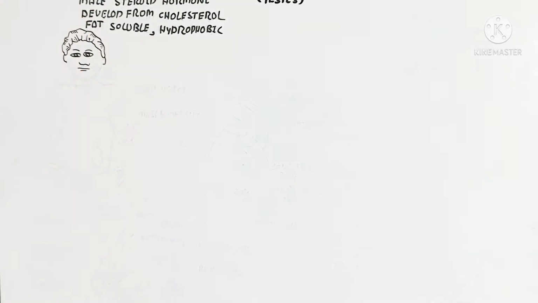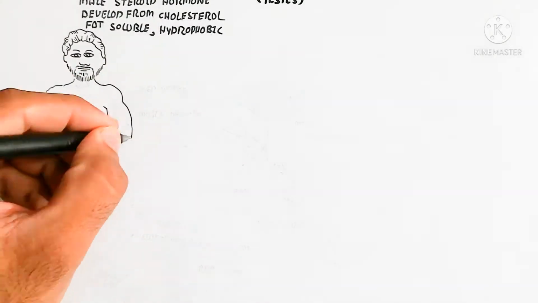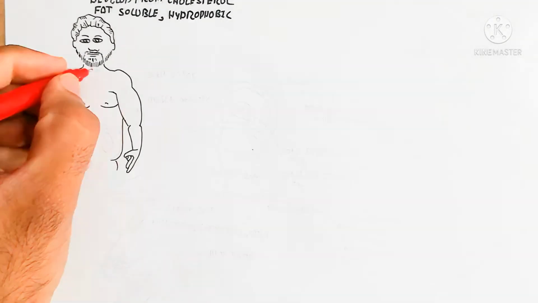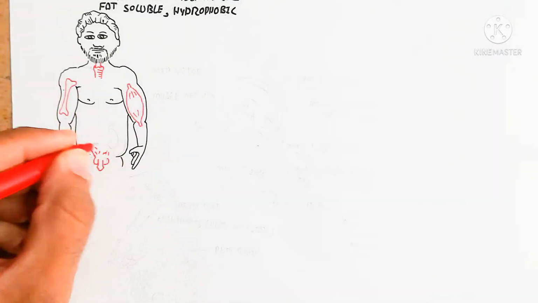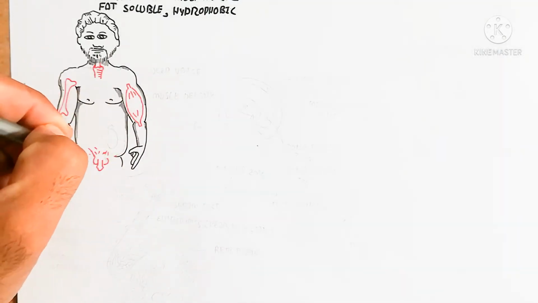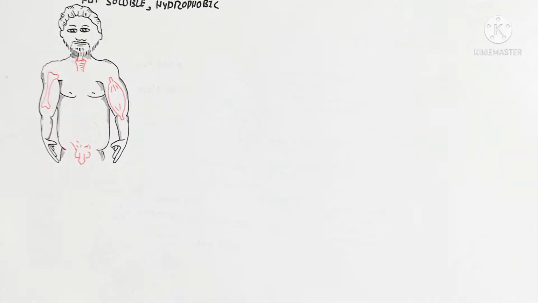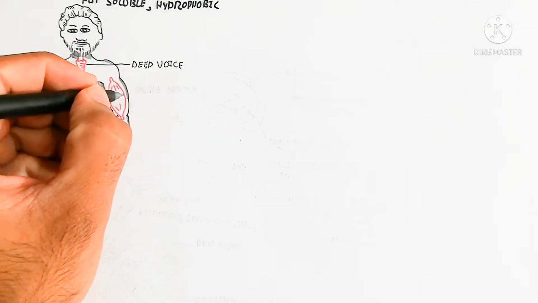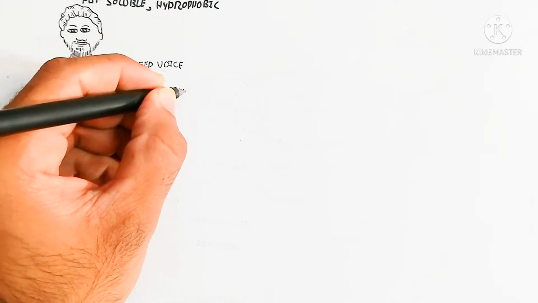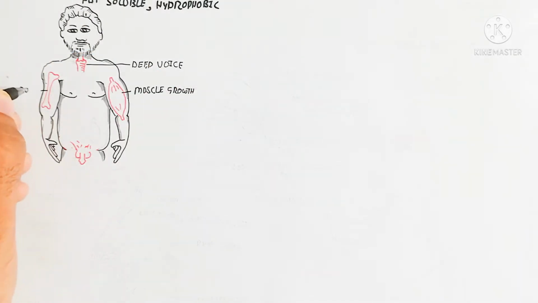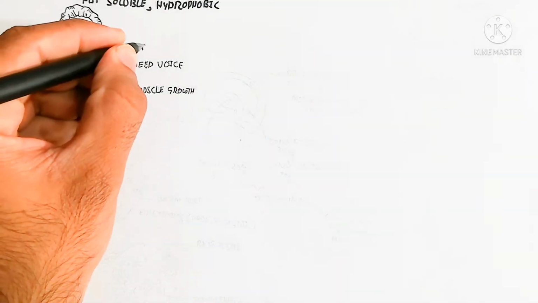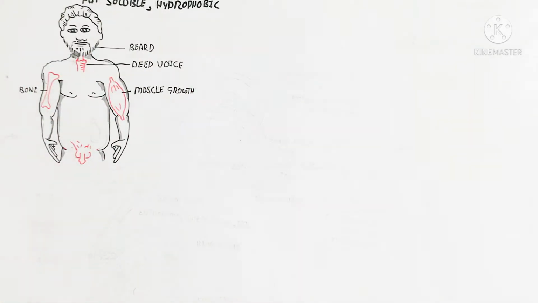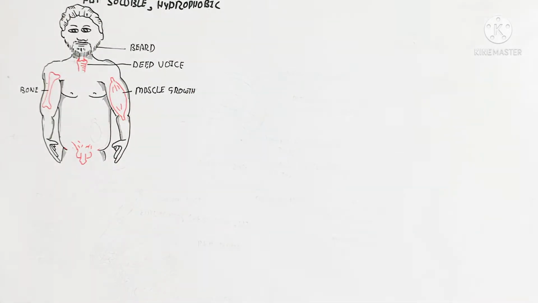Here is a person with a beard, which is a secondary male sexual character, along with deep voice, bone density, muscle mass and muscle growth. On the other hand, the important thing is that the testis is the best source for the production of testosterone, but the adrenal gland is also involved in the production of testosterone.